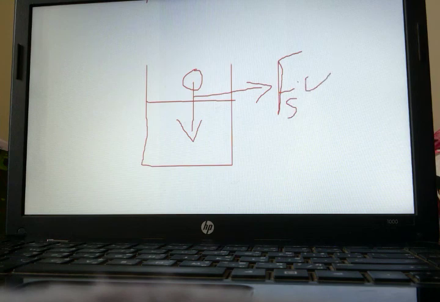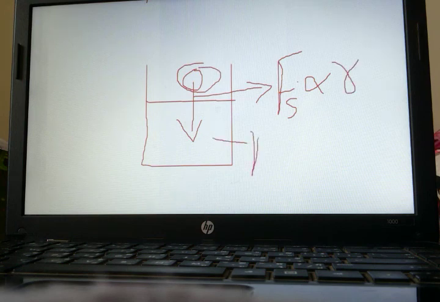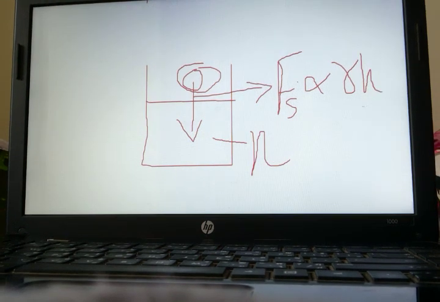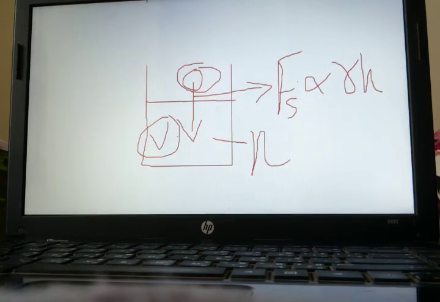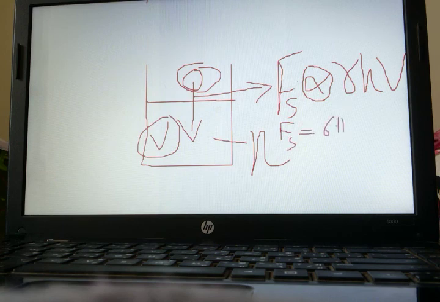Now Fs is directly proportional to, first of all, the radius of the spherical object. Next, the coefficient of viscosity of this liquid, and also the velocity V. If we remove this proportionality sign, then we get Fs equals 6πηRV.